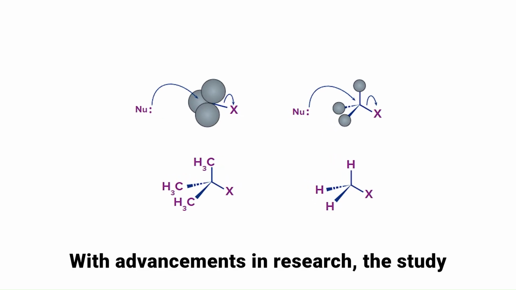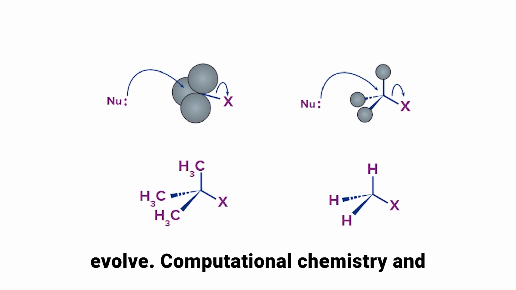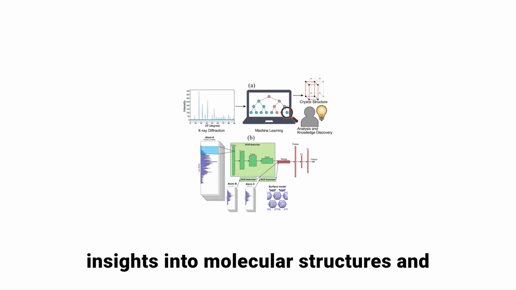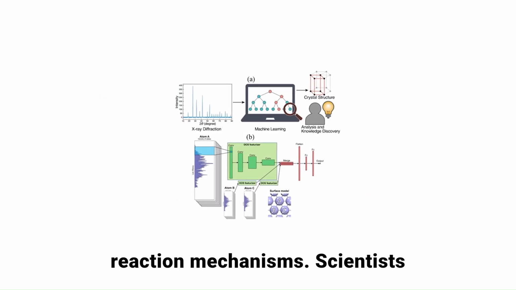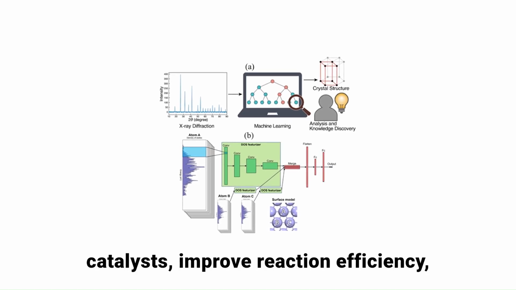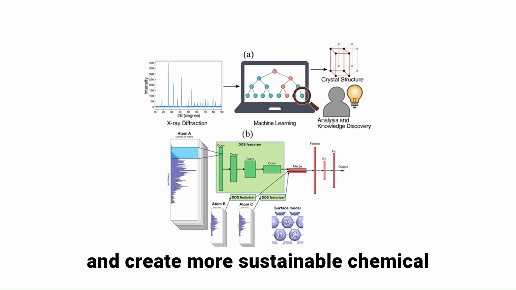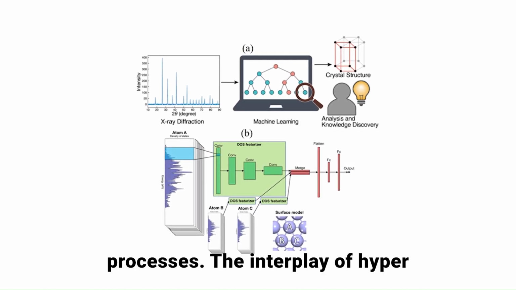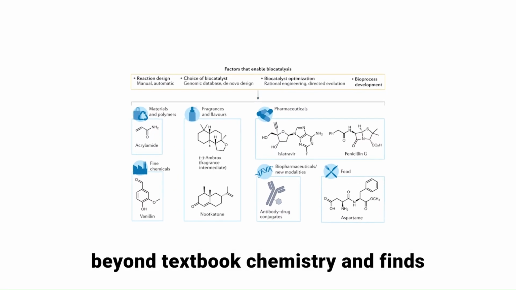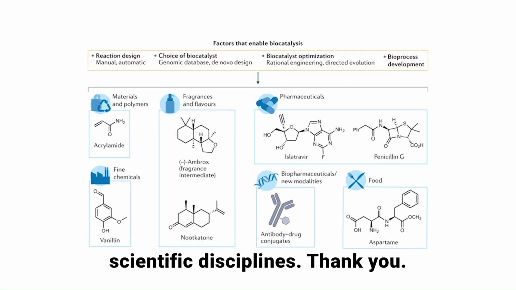With advancements in research, the study of these electronic effects continues to evolve. Computational chemistry and spectroscopy techniques provide deeper insights into molecular structures and reaction mechanisms. Scientists use these principles to develop new catalysts, improve reaction efficiency, and create more sustainable chemical processes. The interplay of hyperconjugation and inductive effects extends beyond textbook chemistry and finds relevance in innovations across multiple scientific disciplines.